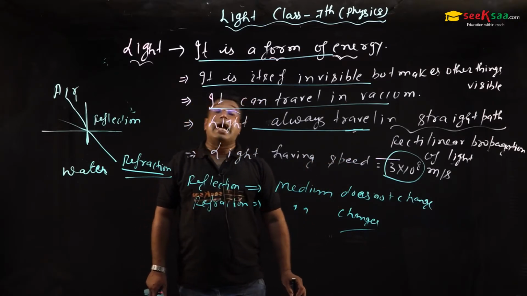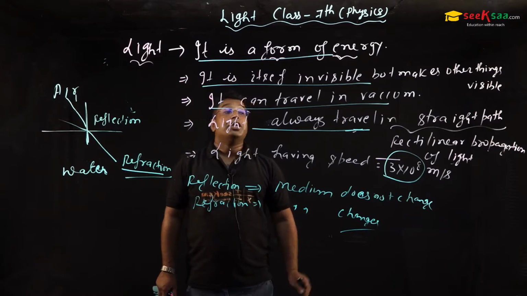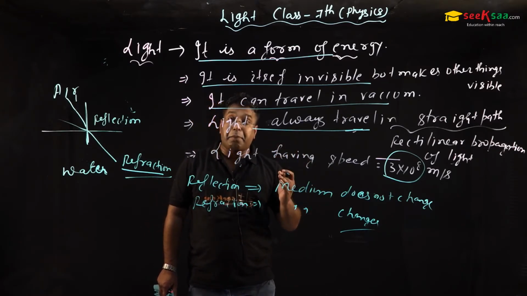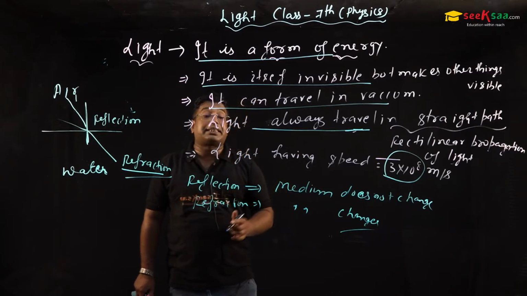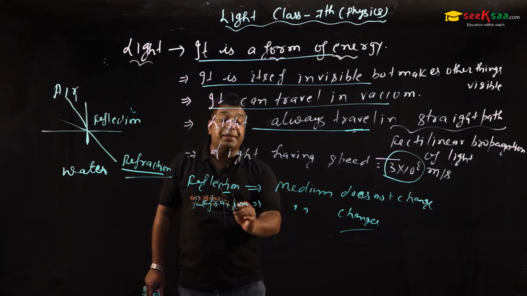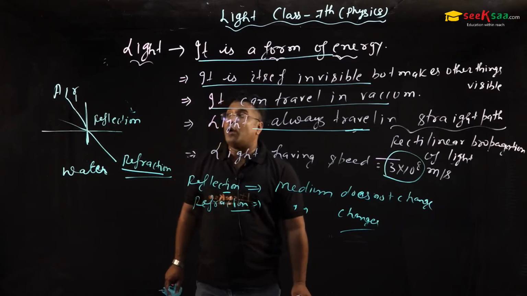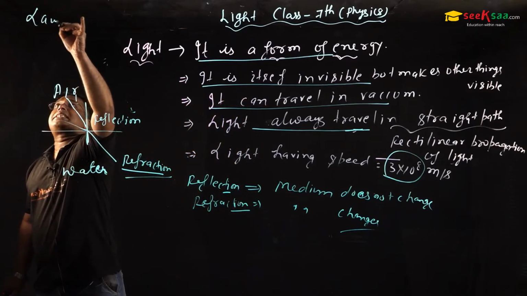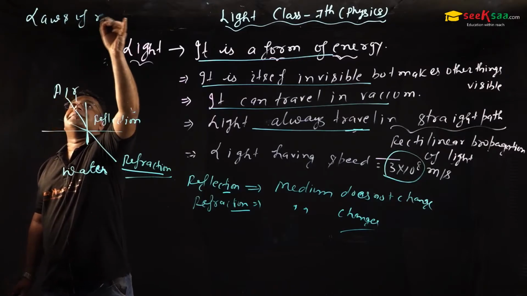That sir, light always travels in a straight line. We can also say that this property of light is called rectilinear propagation of light. Then we have studied reflection. Then we have studied refraction. Now we have to study the law of reflection. In simple words, laws of reflection.